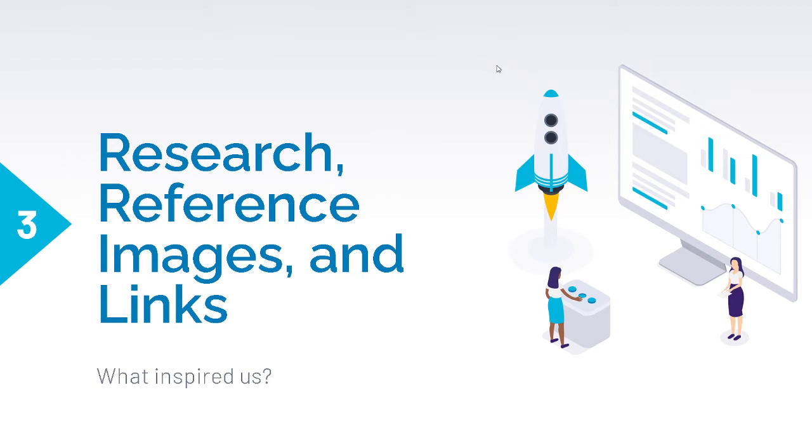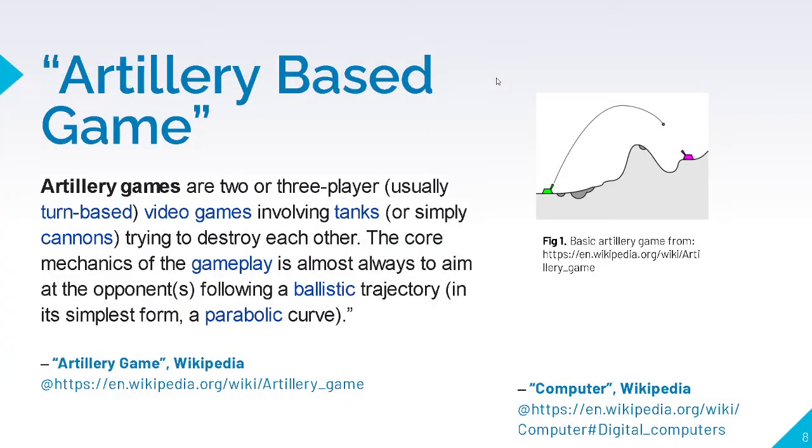Now, finally, we wanted to go over what we referenced, including research as well as the images and links of that research. As we mentioned earlier, we'd like to create an artillery-based game. This is actually a very common genre. It's one of the older genres of video games, and essentially it's just a multiplayer game in which tanks are trying to destroy each other. Generally, for these games, there are adjustable angles, power, and movement, and generally the main goal is the same. You would like to hit the enemy tank.